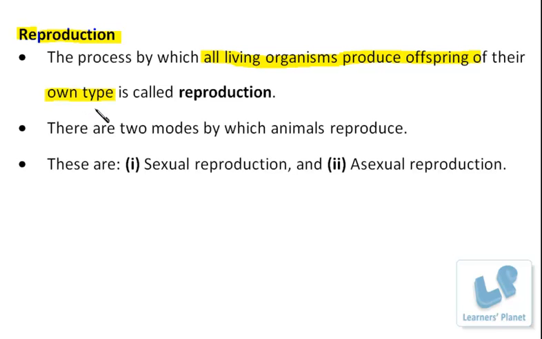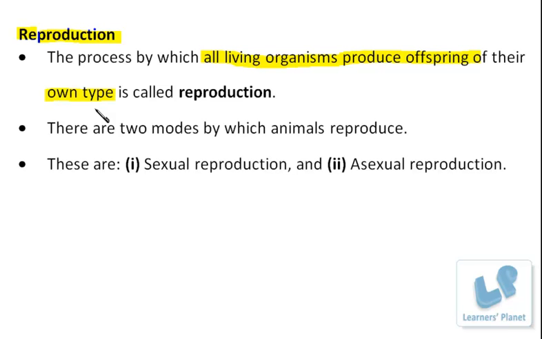Why am I saying of own type? Because it is never possible that a particular species can produce a different type of organism. Dogs will never produce cats. Human beings will never produce monkeys. Right. So whatever type of organism is reproducing, the young one which is going to be produced is going to be of the parental type only.